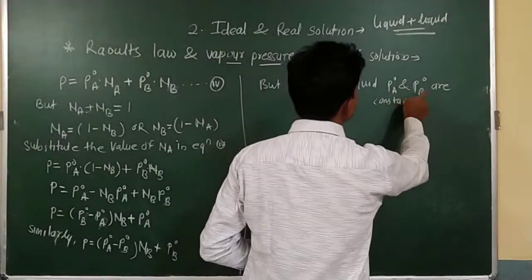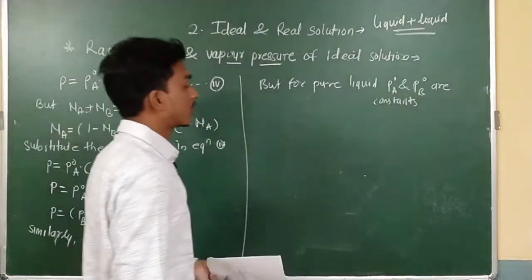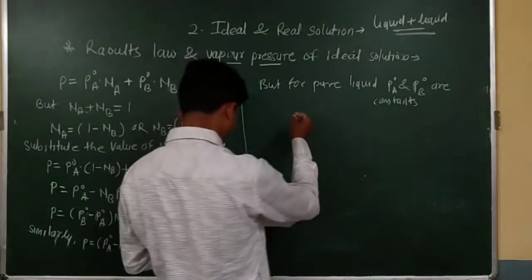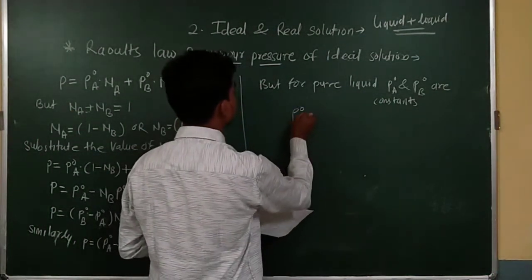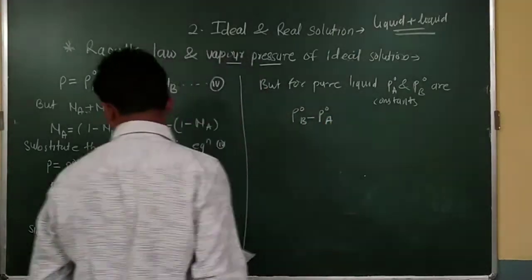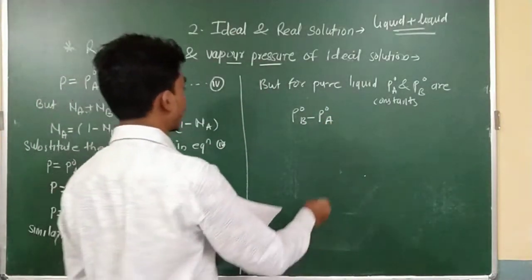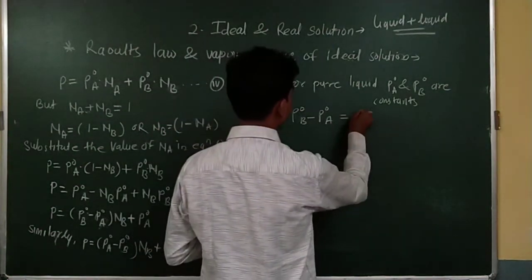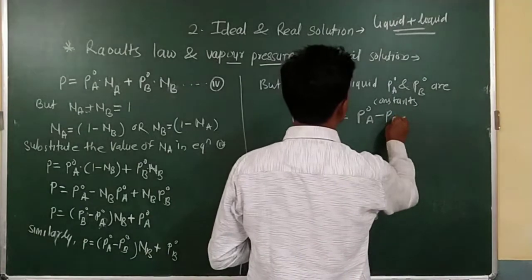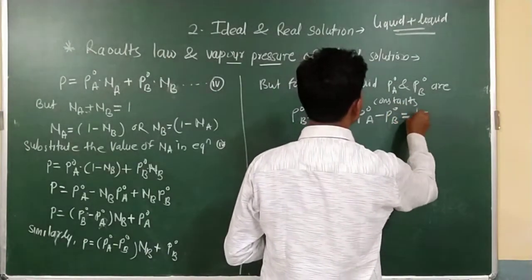The PA and PB are constant. P naught A and P naught B are constants. So I can write like that: P naught B minus P naught A is equal to P naught A minus P naught B is equal to K.